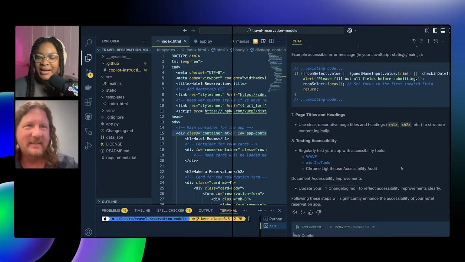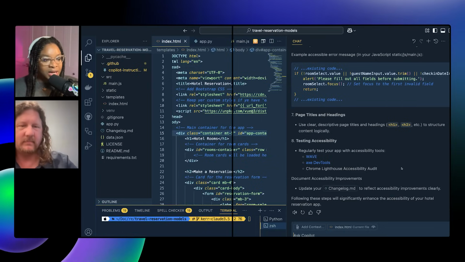Also worth noting, if you're working for certain government agencies or government-funded agencies, you're actually required in certain cases to make sure your interfaces are accessible. So it's not just a good idea, it's a legal requirement. We just did an accessibility pass.